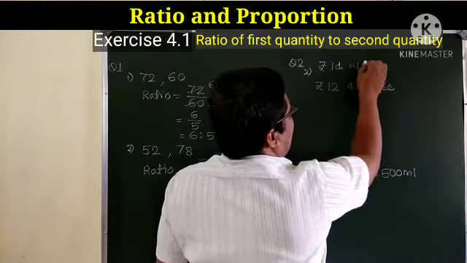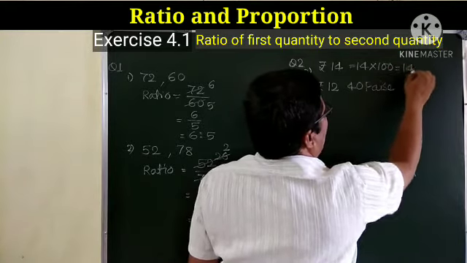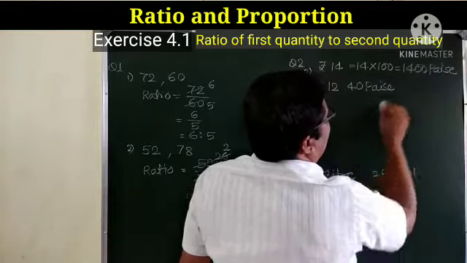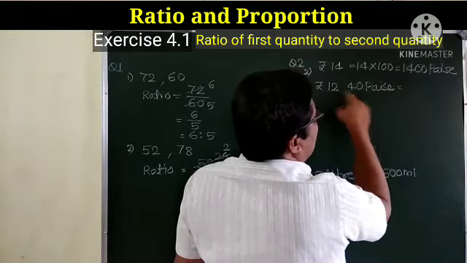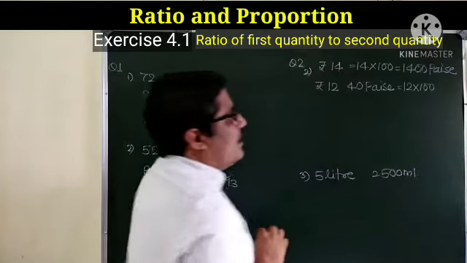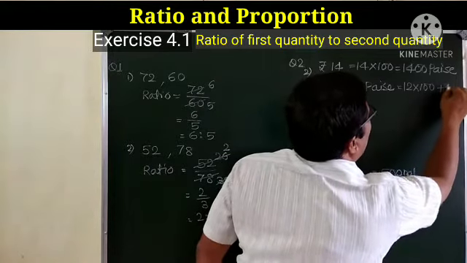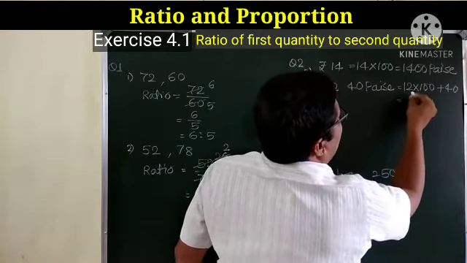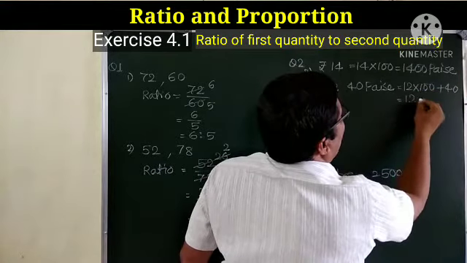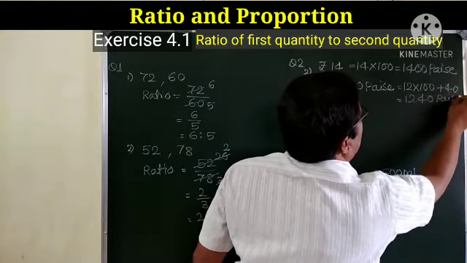So we can write 14 into 100, that is 1400. Now this is in paise. In this case 12 rupees are there, so 12 into 100, this is in paise, and again 40 paise are there, so plus 40, so it becomes 1200 plus 40, that is 1240. Now these are paise.